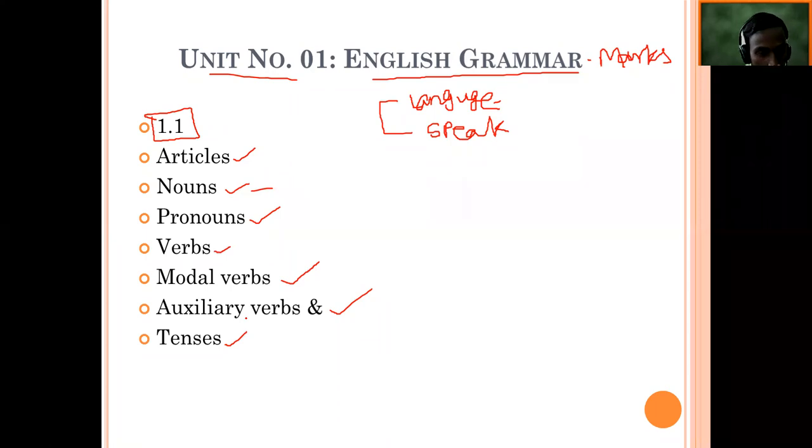And after learning all this content, you should try to use it in your communication. तुम्हाला ते वापरता यायला पाहिजे, म्हणजे आर्टिकल्स असतील, नाउन्स, प्रोनाउन्स असतील, किंवा वर्ब्स असतील, टेन्स असतील. With the help of all this you will be able to make sentences, speak with your friends, speak with your teachers. We have to make that effort to improve our English.